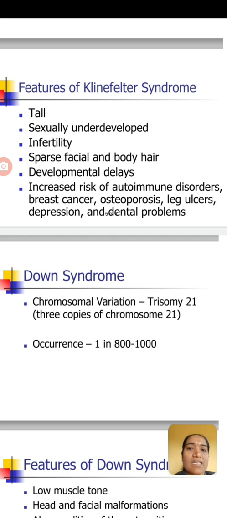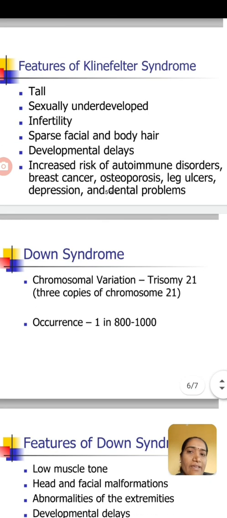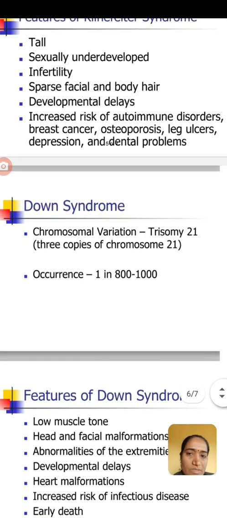Then sparse facial and body hair. Developmental delays, meaning their developmental stages may be delayed. Then increased risk of autoimmune disorders, breast cancer, osteoporosis, leg ulcers, depression and dental problems.